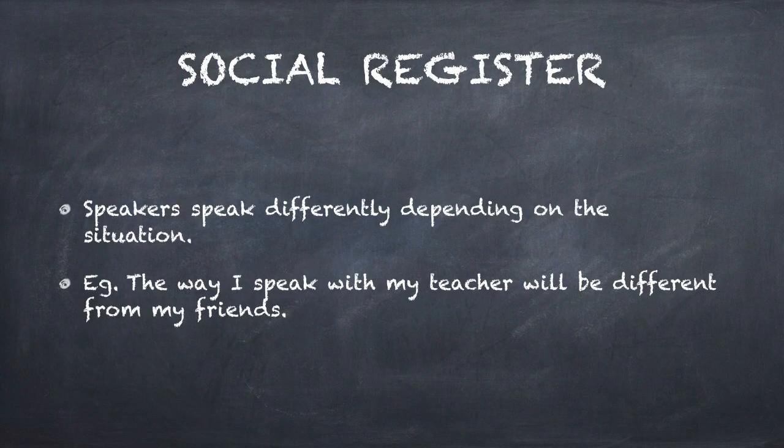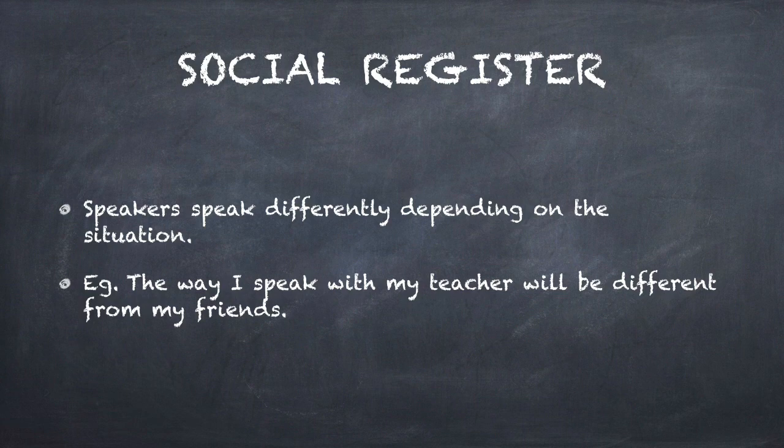Coming to the next class is social register. What is social register? Well, when speakers speak differently depending on the situation. So here, situation wise, we choose to speak with the person. For example, the way I speak to my teacher will be different from the way I speak with my friends.